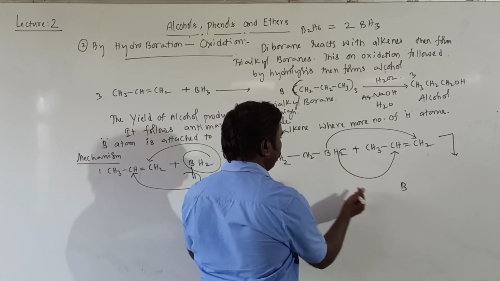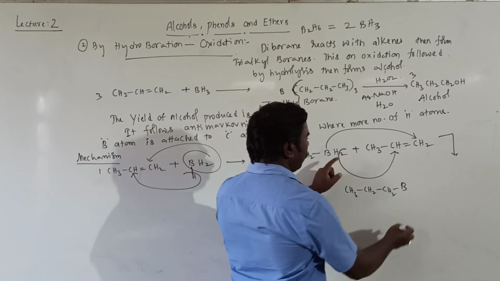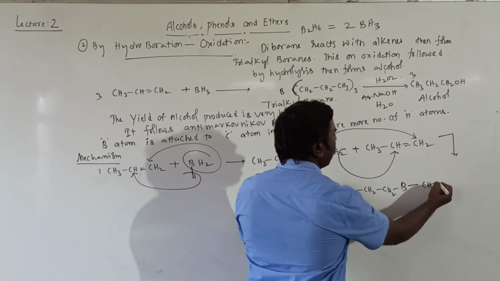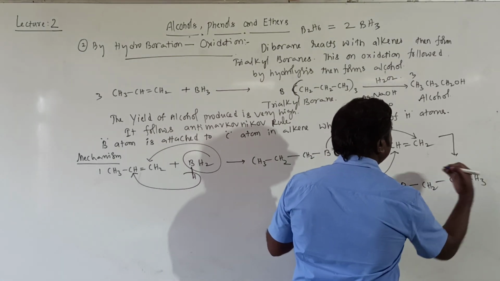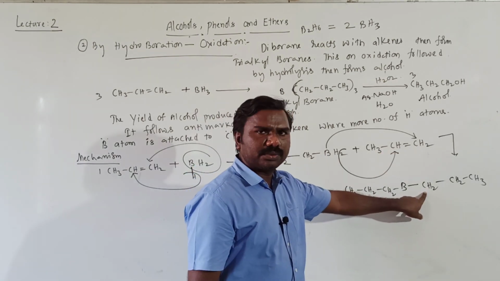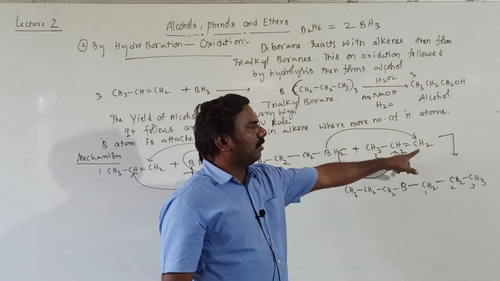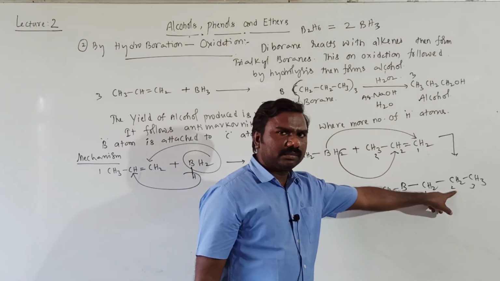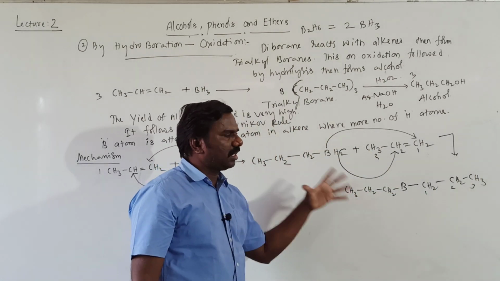So already this group is there, CH3, CH2, CH2 is there already. This CH2 is connected to boron. This is CH2, double bond converted into single bond, CH and H, CH2 and CH3. Getting, students, all of you? This boron is connected to CH2, this CH2. 1, 2, 3, 1, 2, 3. Boron is connected to the first carbon. This hydrogen is connected to the second carbon. And this CH3 I have written. This part is completed. Already this part is there. That's what I have written.